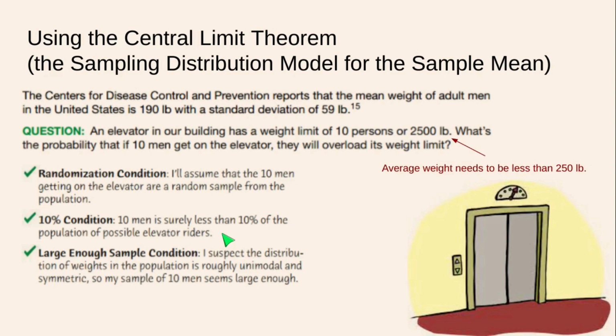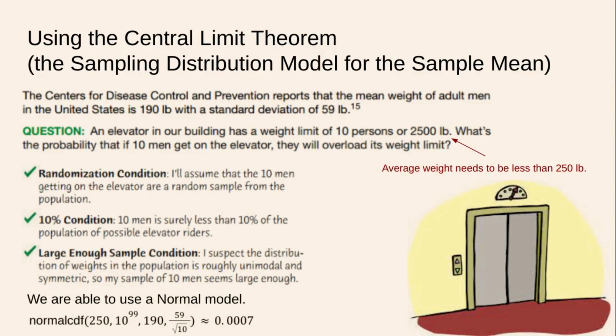Large enough sample condition. I suspect, and this is a reasonable suspicion, the distribution of weights in the population is roughly unimodal and symmetric. So my sample of 10 men seems large enough. Now, 10 is not really a good number for this unless you're assuming that the population is normally distributed. And with anatomical measurements like weight, that is a safe assumption to make. So we are able to use the normal model.